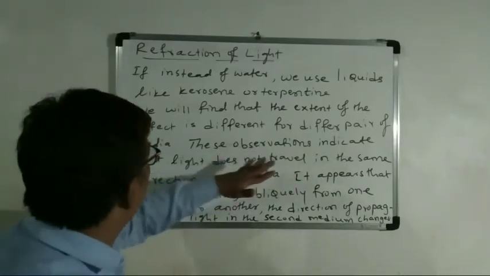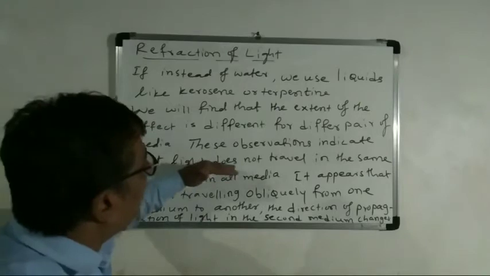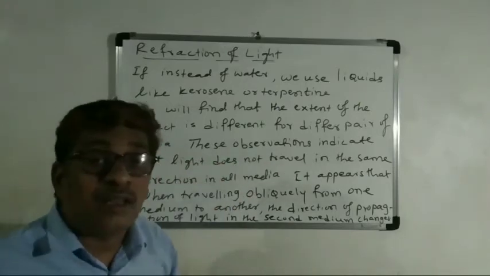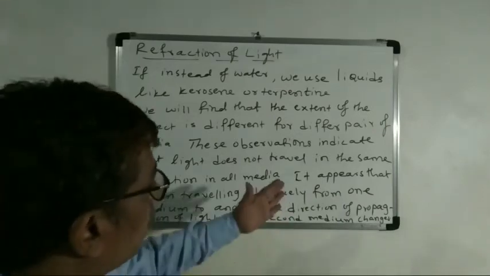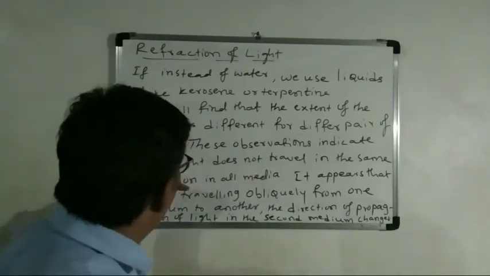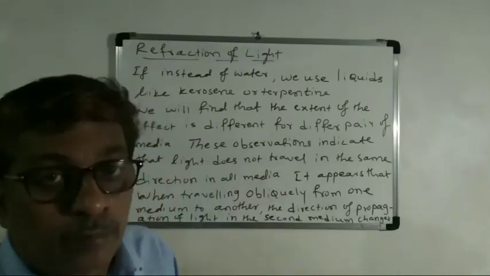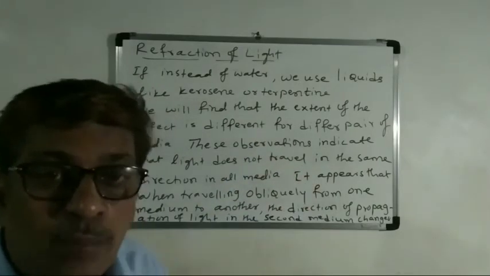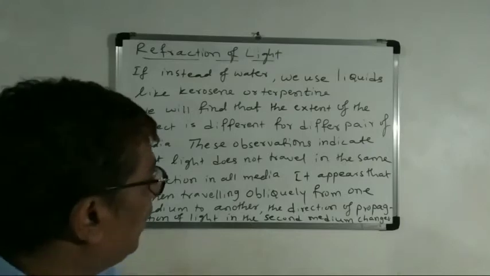These observations indicate that light does not travel in the same direction in all media. It depends upon the pair of media.